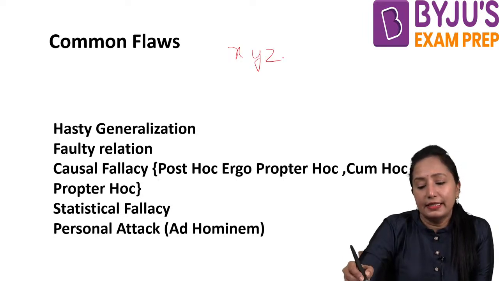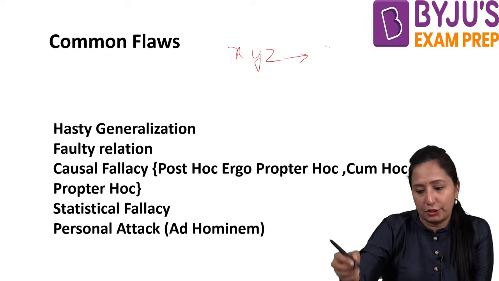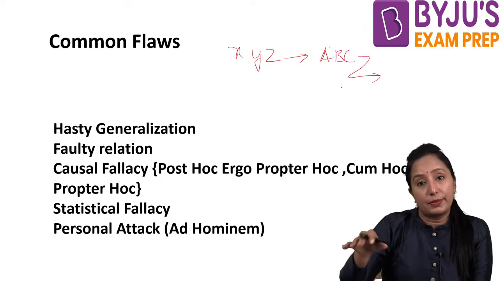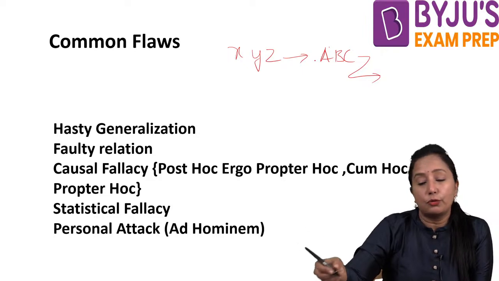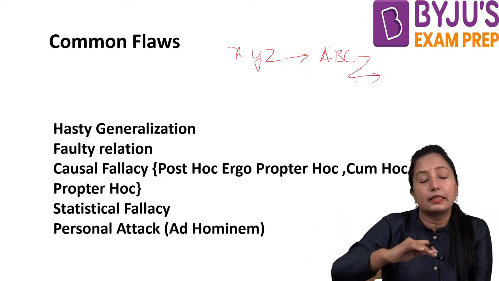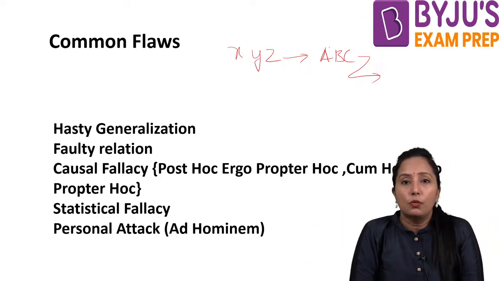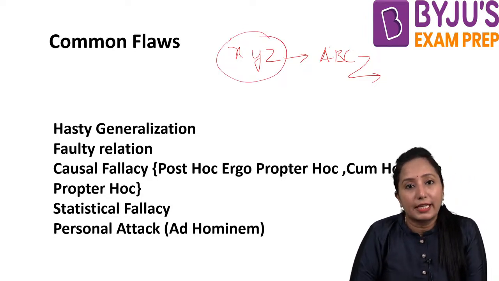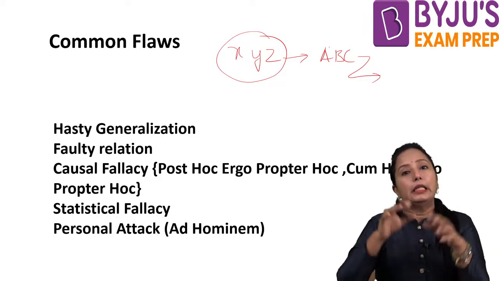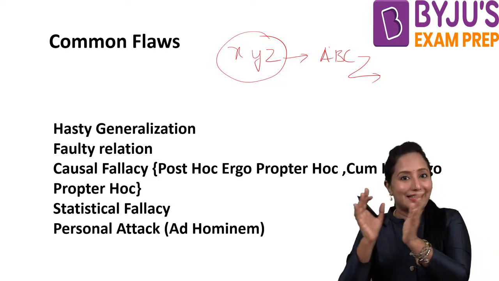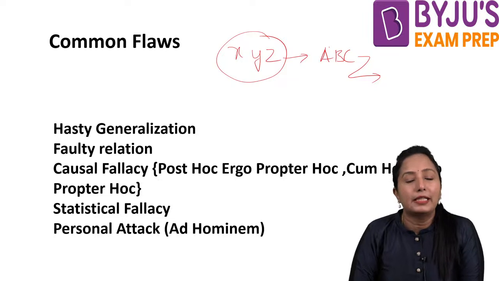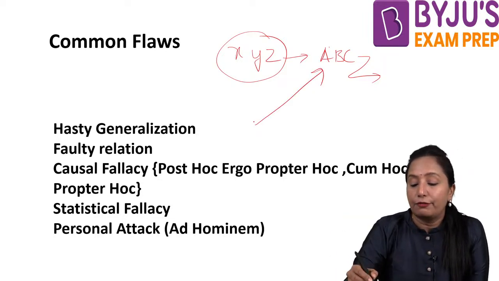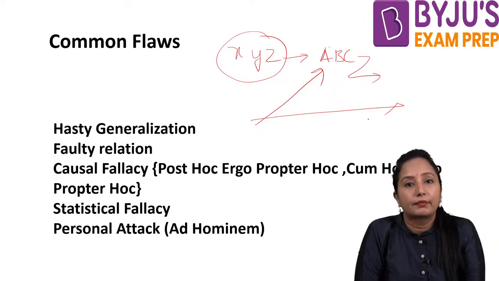XYZ did some professional course, say ABC. Because of that, he is now in a very good company and earning well, and his life is settled. So people related to XYZ, or wherever XYZ hails from, look at him and feel that whoever does this ABC course will definitely have a luxury life.